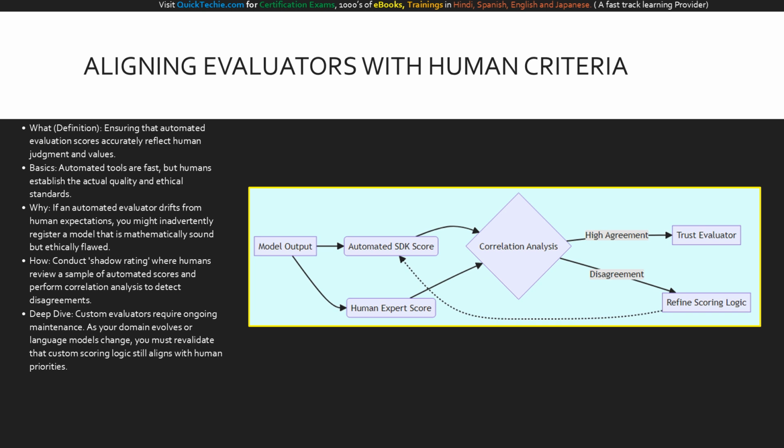Look at this alignment loop. The model output is scored simultaneously by the automated SDK and a human expert. Both scores feed into a correlation analysis diamond. If there is high agreement, we trust the automated evaluator and proceed. If there is a disagreement, we take the bottom path to refine the scoring logic, tweaking the automated system until it reliably mirrors the human expert's judgment. This calibration ensures our registration gates remain trustworthy.